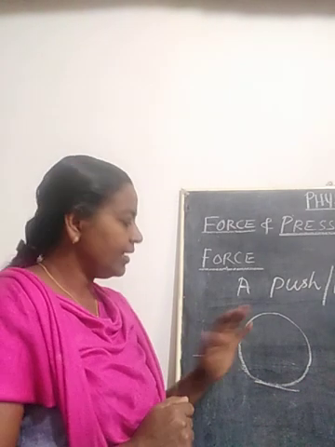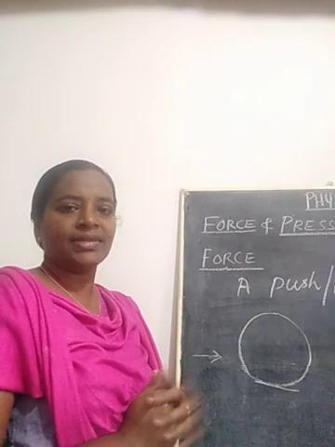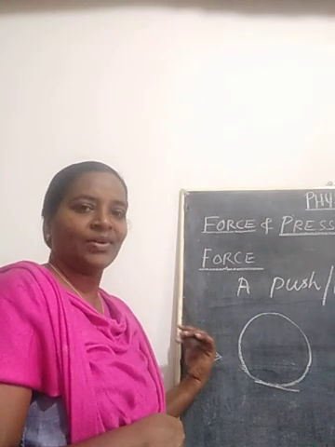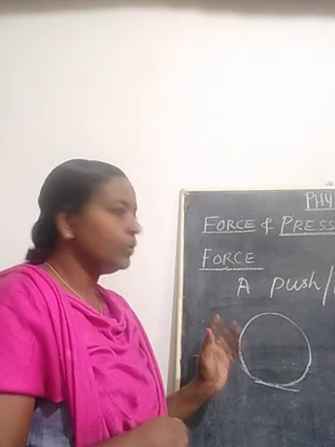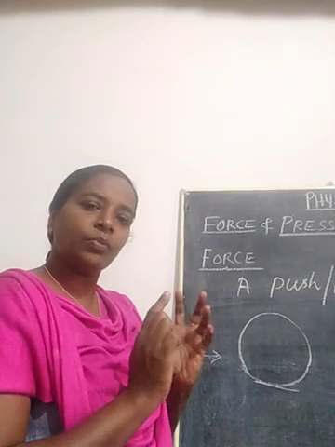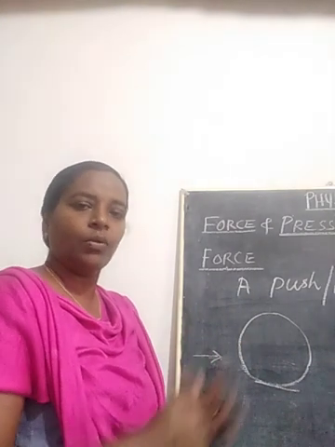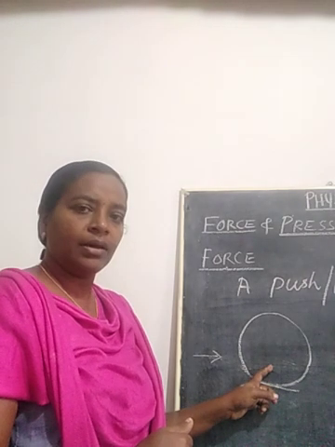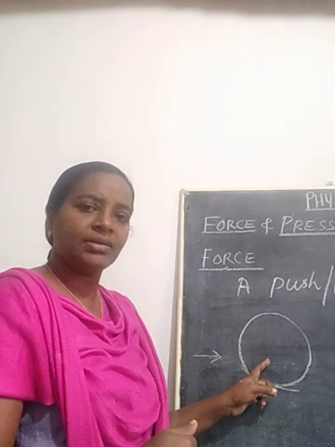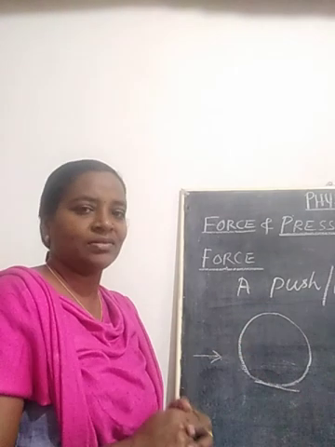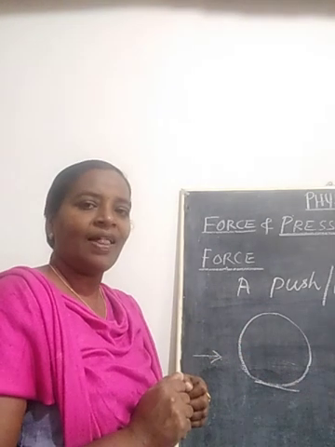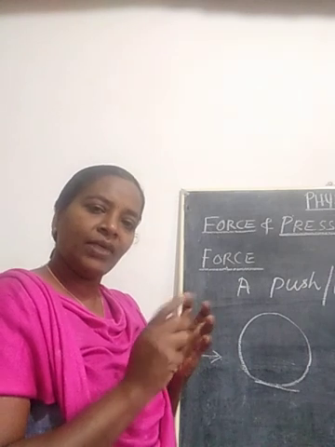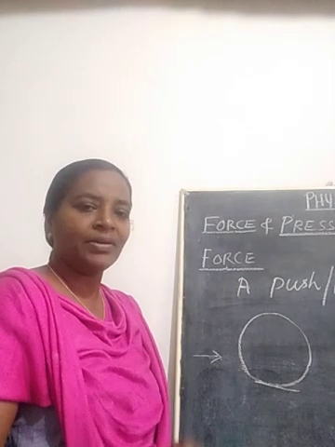Here the ball is stationary, or at rest, and a boy is coming, or suppose you are close to the ball and you start applying some force, pushing the ball, or kicking the ball. When you start kicking, we say that you are applying some force. You have enough energy. So with muscular energy, you are going to give a kick to the ball. So what happens?